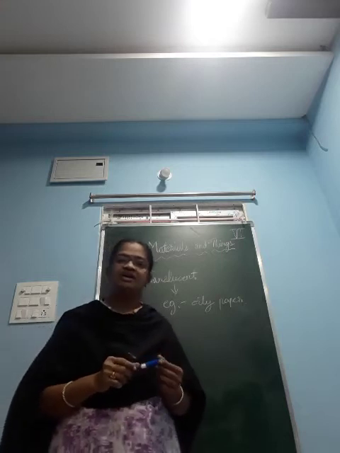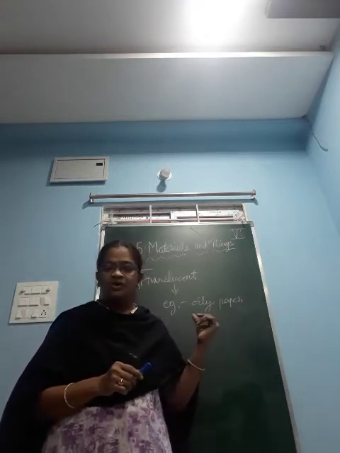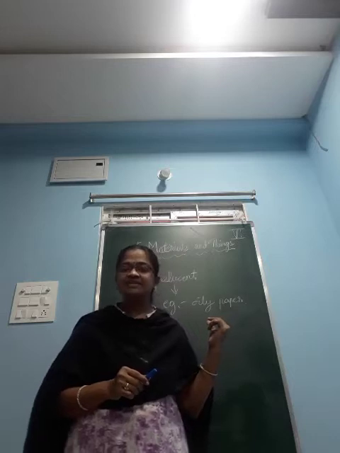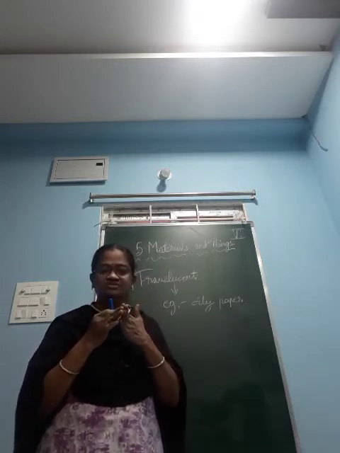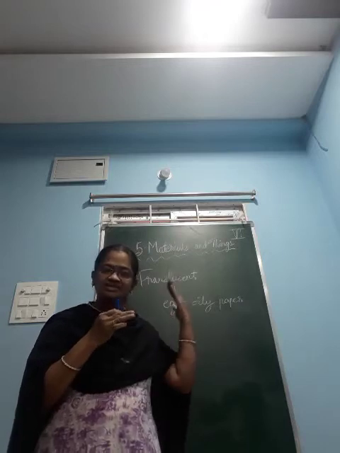Example is oily paper. Another example is some glass panes fixed to windows. Some glass is there in your windows.